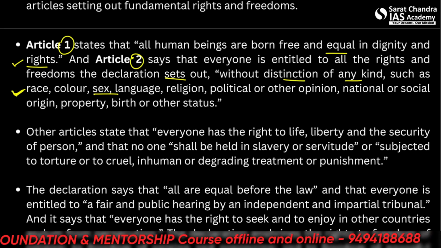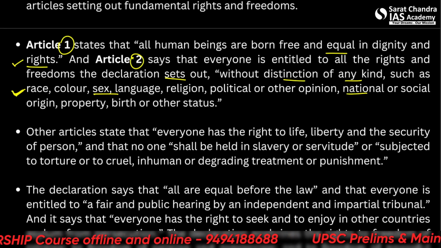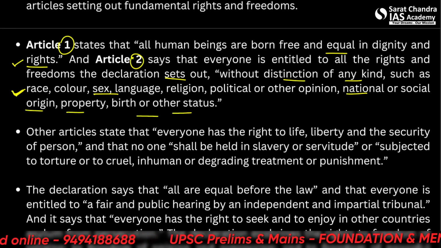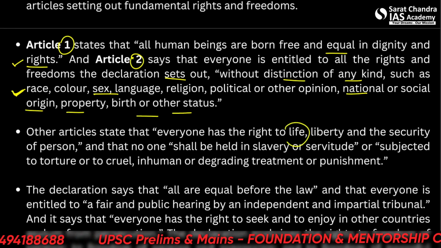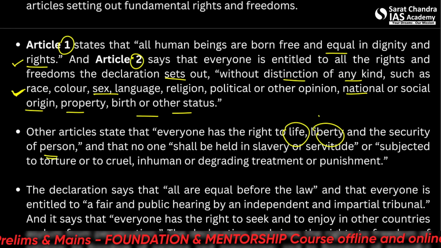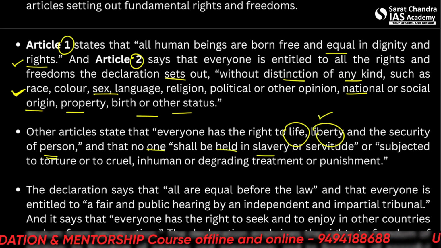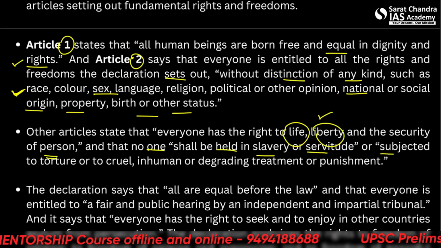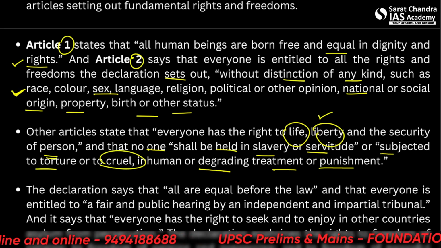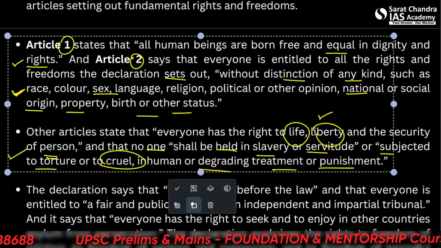Equality of opportunity and before law, you can say. So no discrimination on national or social origin, property, birth, or any other status. Another article states that everyone has the right to life, liberty and security of person. So you can see this also in the Indian Constitution, Article 21. And that no one shall be held in slavery or servitude or subjected to torture and to cruel, inhuman or degrading treatment or punishment. So you can see these things also in the Indian Constitution.